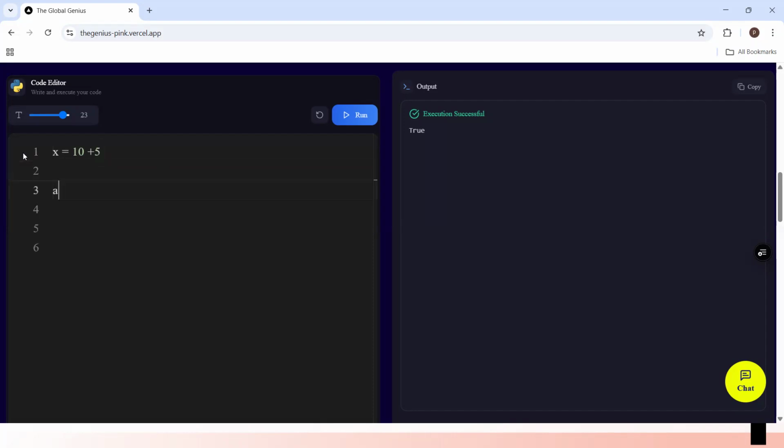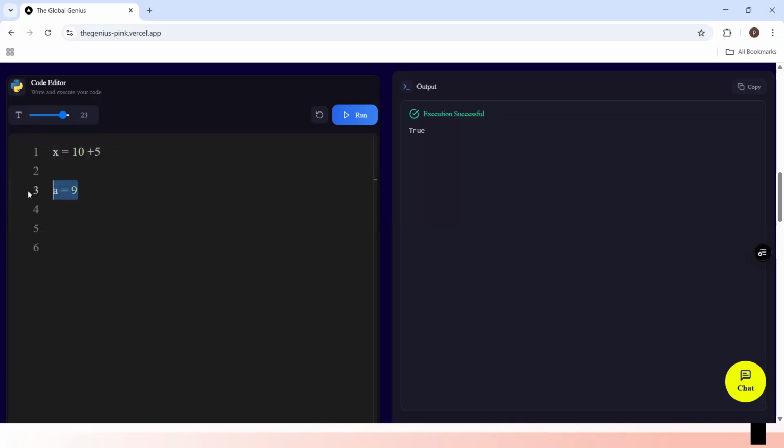When we do something like a is equal to 9, this is an assignment expression. A value is being assigned to a variable. So in the expression that we have here, there are two types of expression inside. First of all is this one, the first expression. After 10 plus 5 is evaluated, the second one is evaluated, where x is equal to takes the value of 10 plus 5, which is 15, and assigns it to x. So there are two expressions inside here.